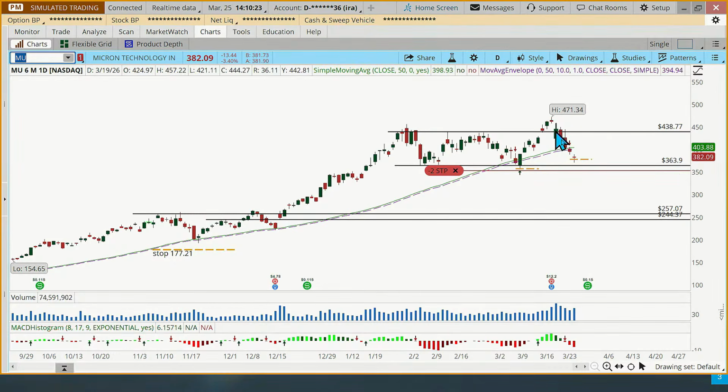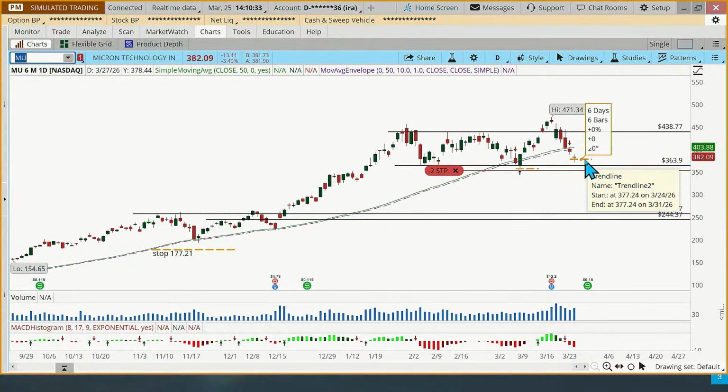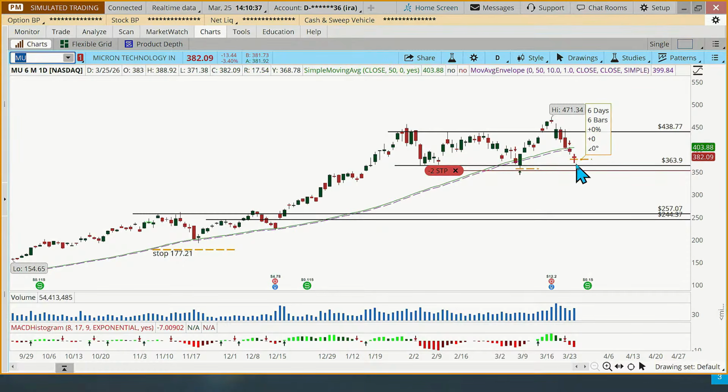We had a breakout. The breakout basically failed. And now we have two red arrows here. And the rule says to put the stop 3% below yesterday's low, which would have given us a stop at about 377.24. But again, for me, I see pretty good support at that 363.90 level.